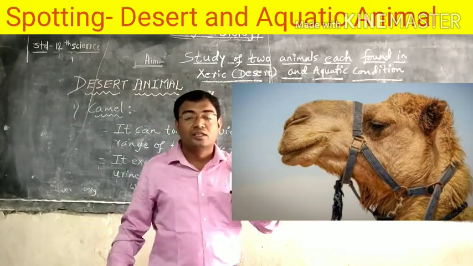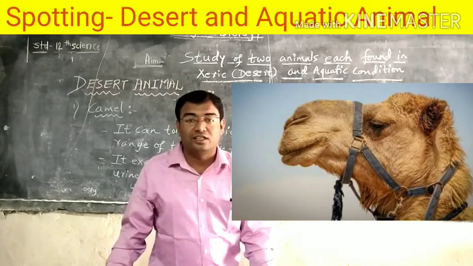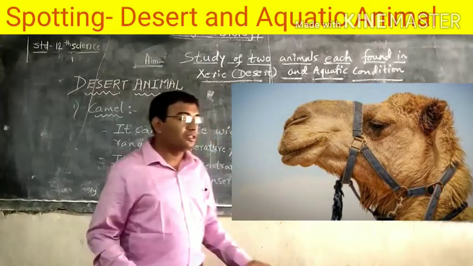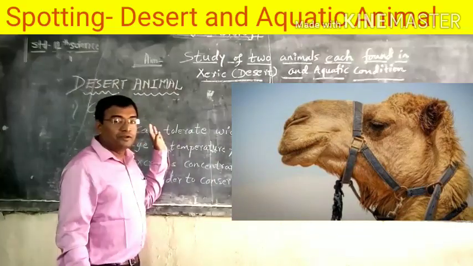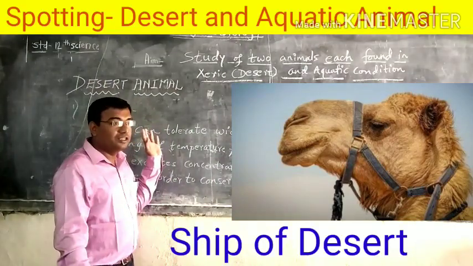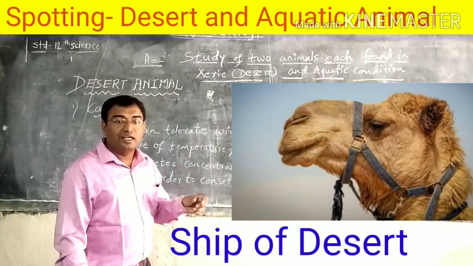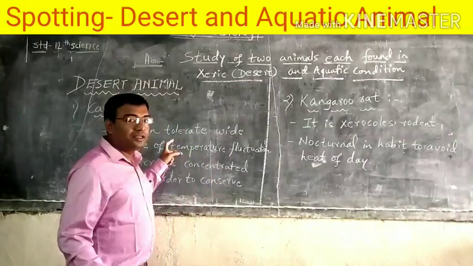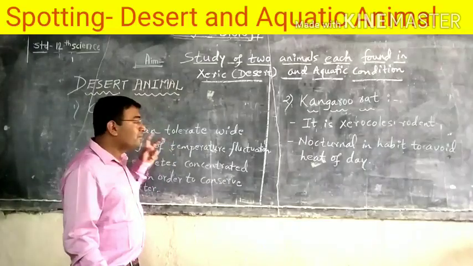The legs are very long. Why are the legs long? So they can run easily in the desert condition. The legs are covered with pads. That's why camel is also known as the ship of desert. Why do we call camel the ship of desert? Because they have long legs and they can move easily in the desert condition. So these two characteristics are very important for the camel.